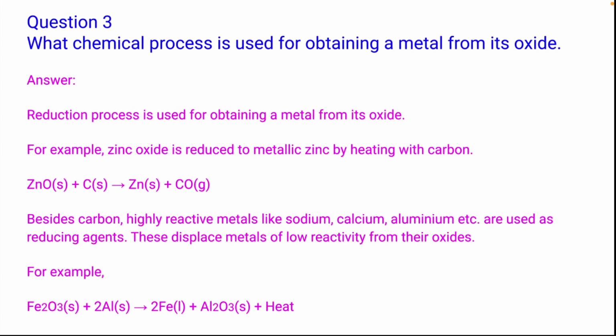ZnO + C gives Zn + CO. Besides carbon, highly reactive metals like sodium, calcium, aluminum, etc. are used as reducing agents. These displace metals of low reactivity from their oxides. For example, Fe2O3 + 2Al gives 2Fe + Al2O3 + heat. So either we can use carbon for reduction, or we can use highly reactive metals.